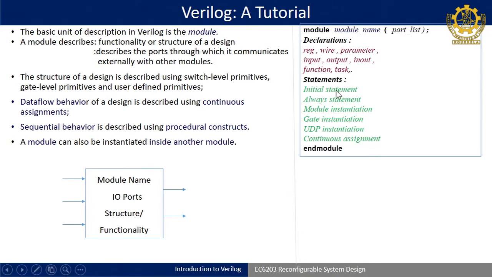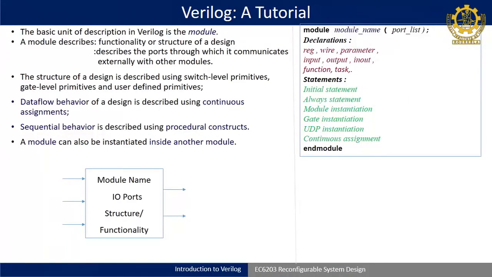So, under this, as I told in the first slide, there are different modeling styles. One is called structural modeling, behavioral modeling, data flow modeling. Data flow modeling is roughly one representation of Boolean expression. Okay. So, continuous assignment statements are one example of data flow modeling, and structural modeling, module instantiation, gate and UDP are under structural modeling, and initial and always statements are under behavioral modeling. Okay, we will see examples for better understanding.